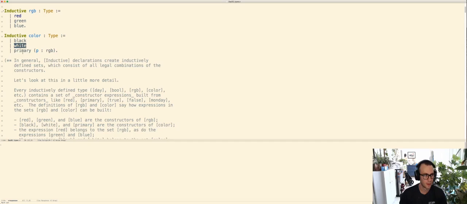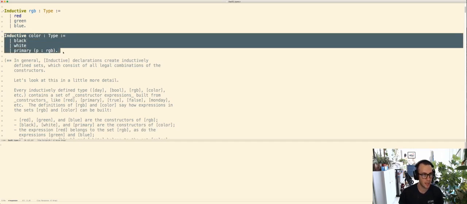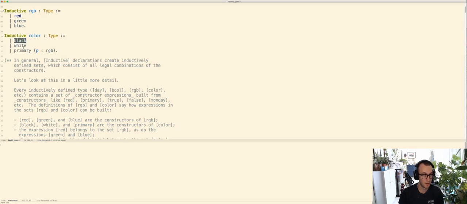White, and then primary. And what happens here is this primary constructor in color takes an argument which says that, hey, if I'm a primary color, I have to have an RGB value with me, and we'll call it P. So this is, again, the usual name, colon, type format. And what we're saying here is there's 3 ways to be a color. You could be black, you could be white, or you could be primary for some P of RGB.